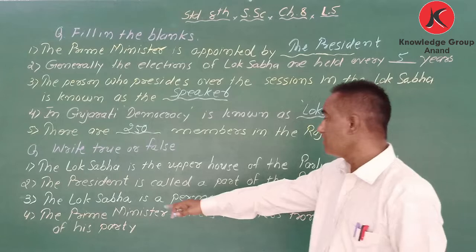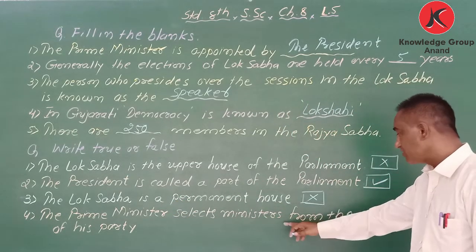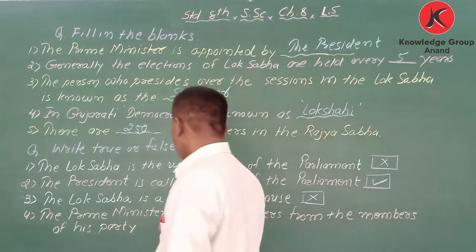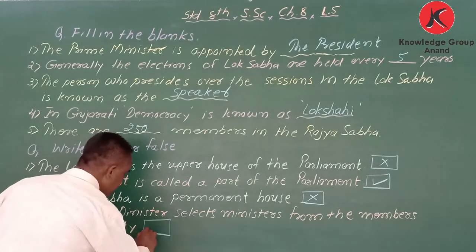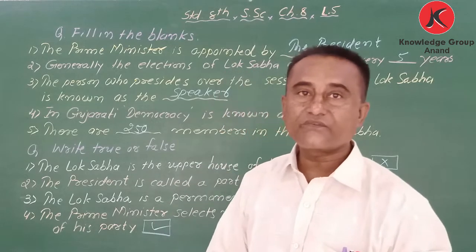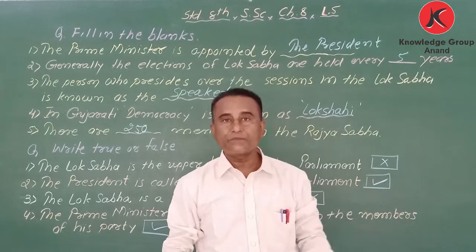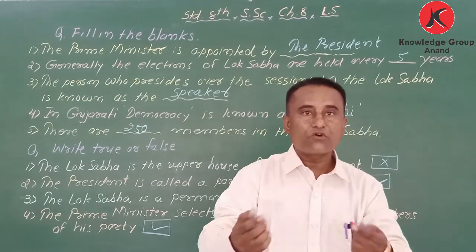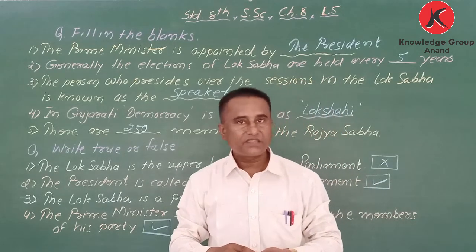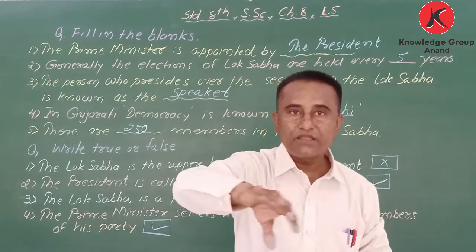Next one. The Prime Minister selects ministers from the members of his party. Correct. When they frame the government, they need some ministers, and these ministers are taken from his party. We don't take ministers from the opposition party, but from his own party or maybe a group party, his friend party.